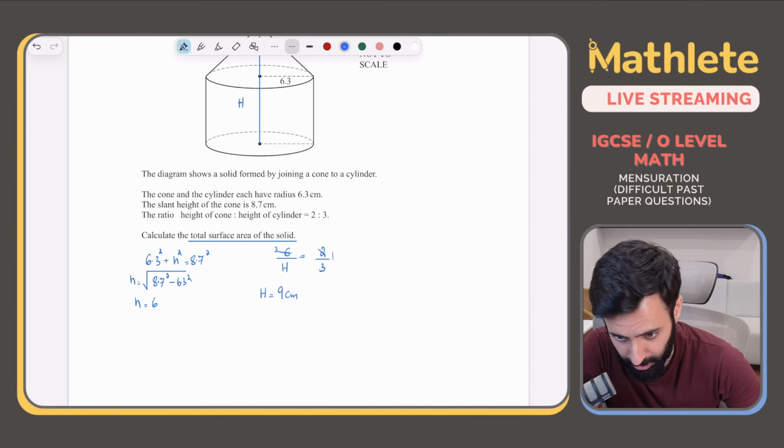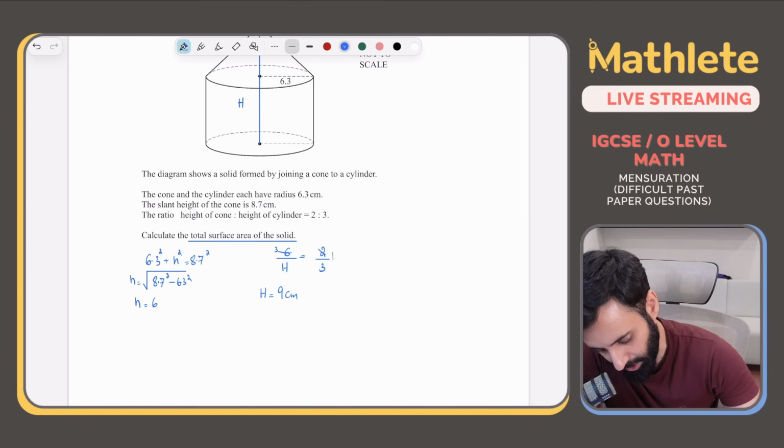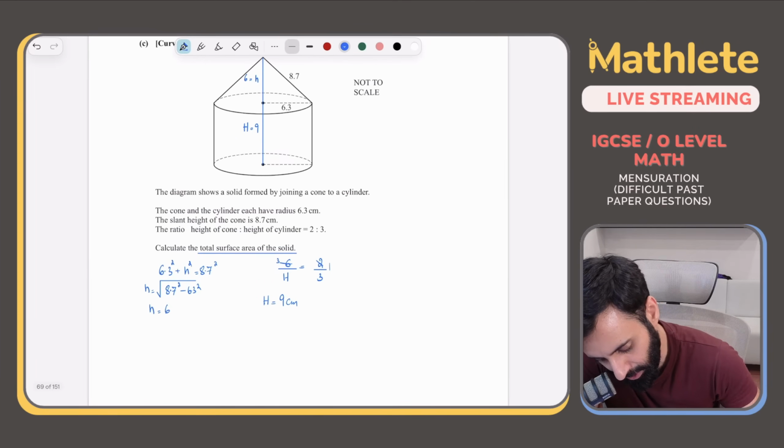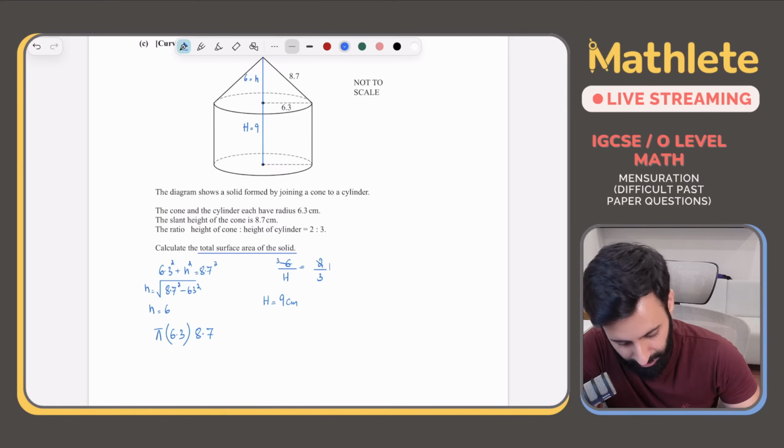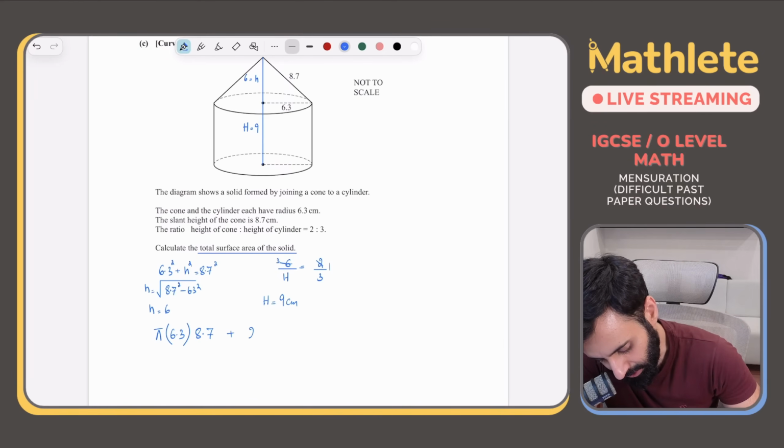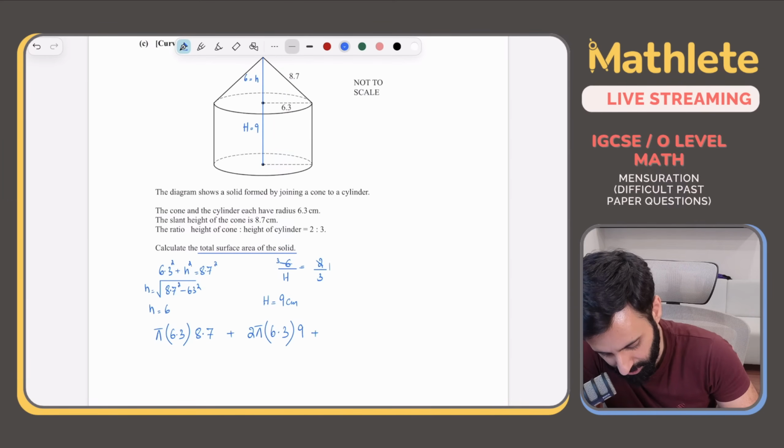Now we need the total surface area. Do we have all the ingredients? Yes, we now have all the ingredients. That means we can start putting them together. So let's first calculate the curved surface area of the cone. The curved surface area of the cone will be pi RL, that means pi into 6.3 into the slant height, which is 8.7. Plus the curved surface area of the cylinder, which is 2 pi r h. The radius of the cylinder is 6.3, the height is 9. Plus the area of the circle, which means pi into 6.3 squared.